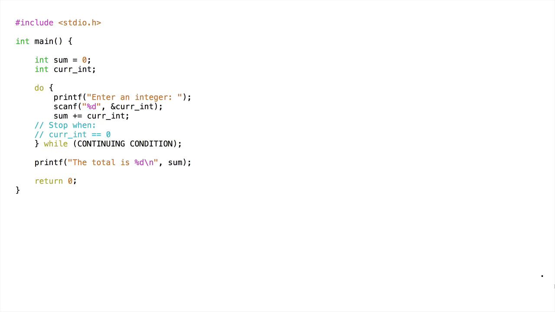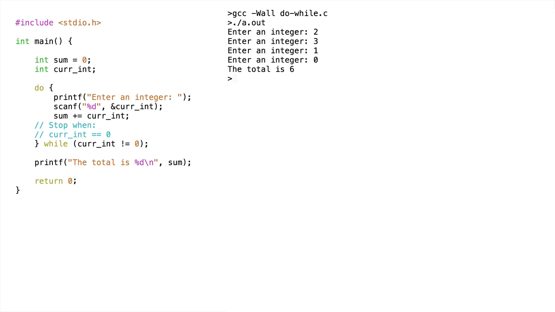We want to stop when the current integer is 0. To change our stopping condition into a continuing condition, just negate it. This condition says, continue while the current int isn't 0, or stop when the current int is 0. And there's our running program.